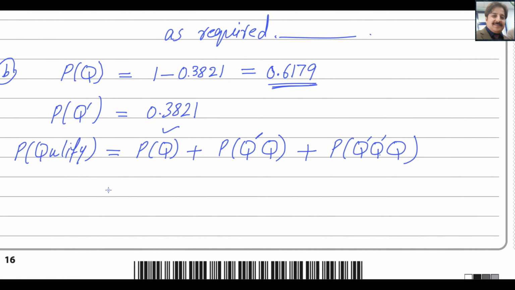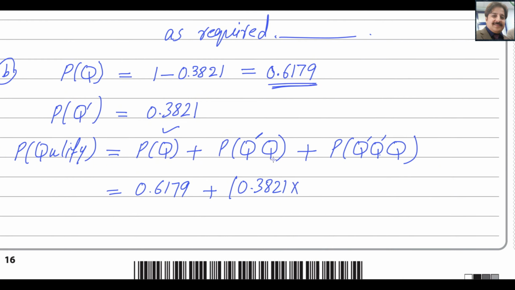The probability to qualify in the first throw, we already got, is 0.6179. The probability to qualify in the second throw will be 0.3821, he did not qualify in the first throw, multiplied by 0.6179. For the third throw, it will be 0.3821 multiplied by 0.3821, you can take the square of this, multiplied by the probability to qualify, 0.6179.